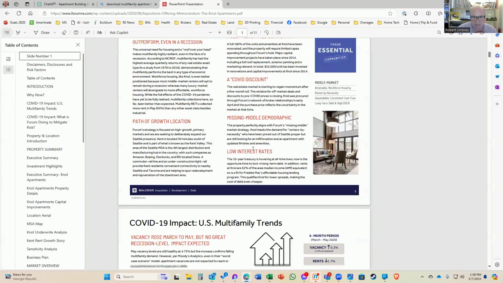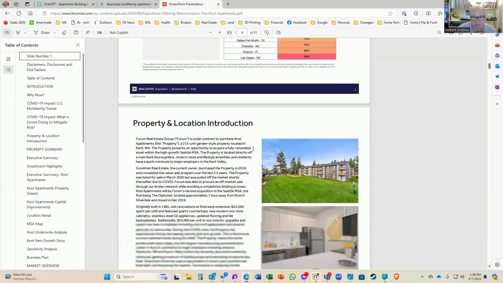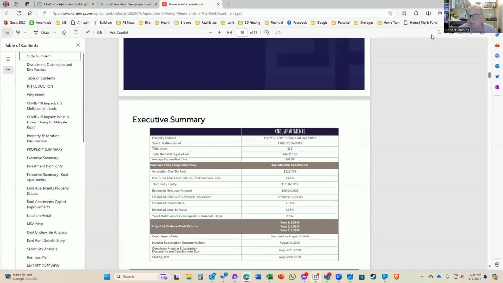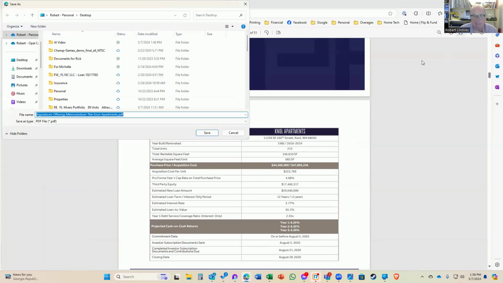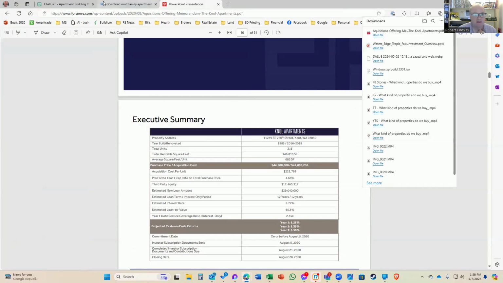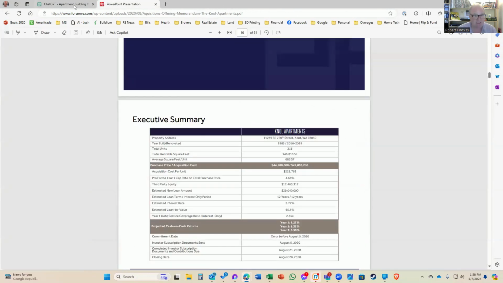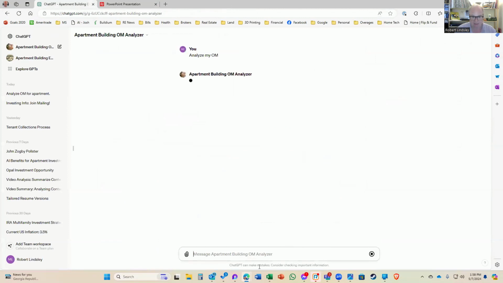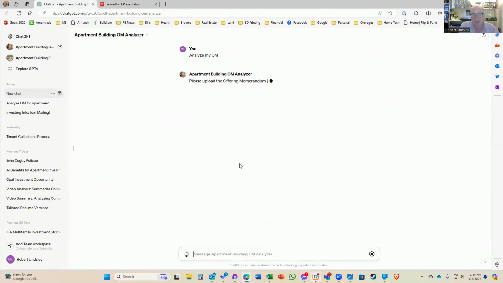Okay, this looks like a standard offering memorandum. So let's download it and save it to our desktop. Okay, so there it is. It's in Kent, Washington. And I am going to say analyze my OM. It comes back, asks me to upload the OM, and asks what my investment criteria is.